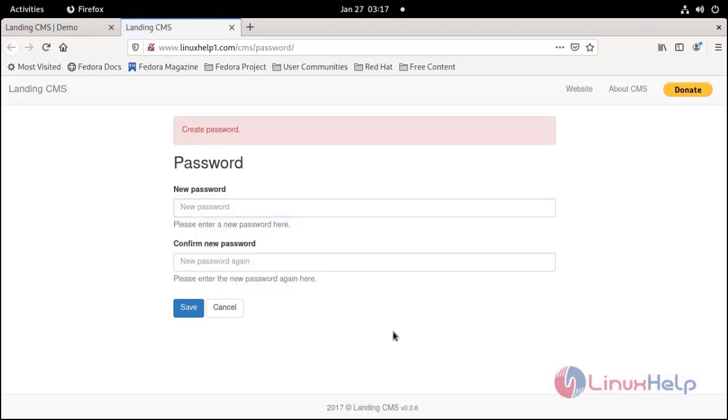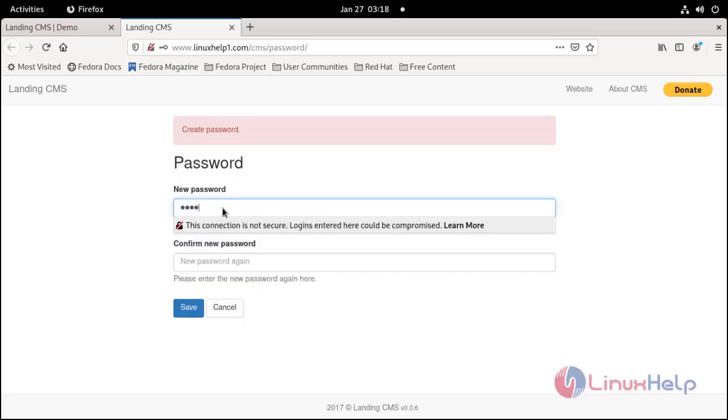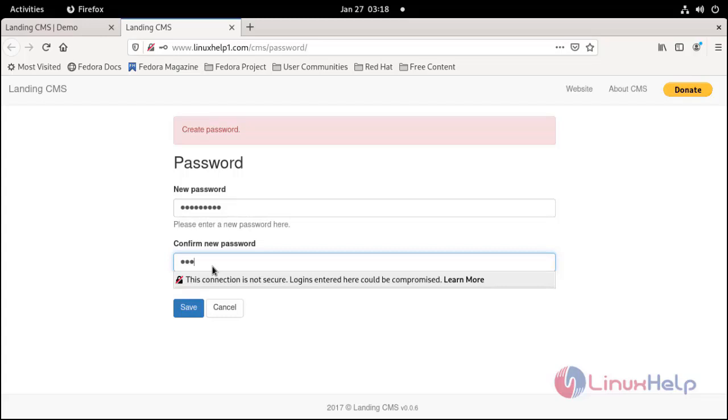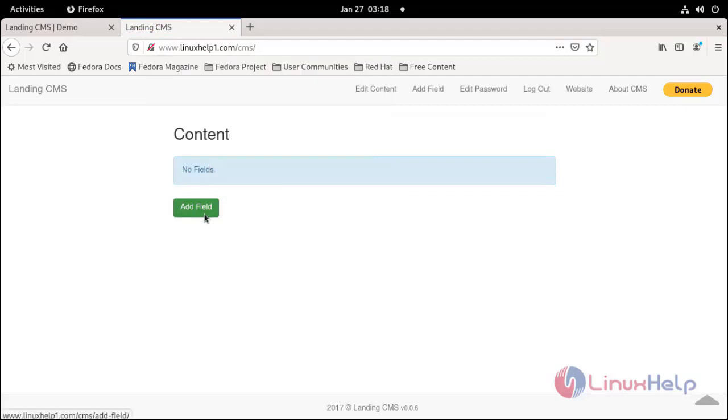Here you can create a new password. Then save. This is the dashboard page for Landing CMS.